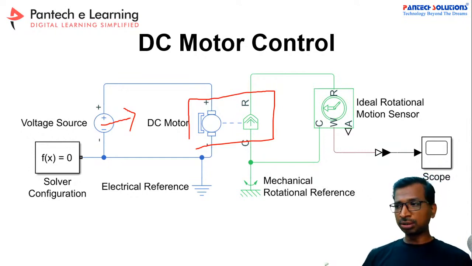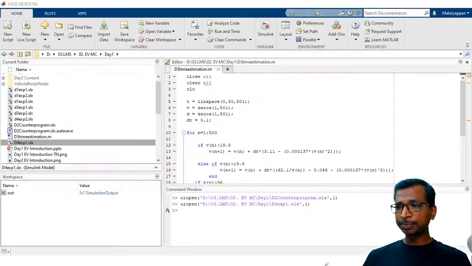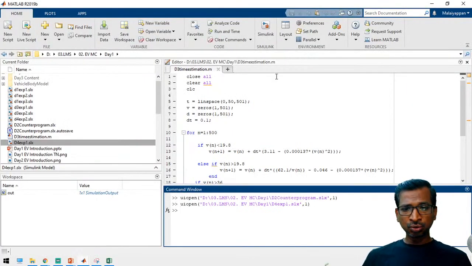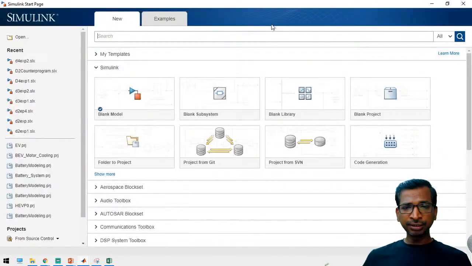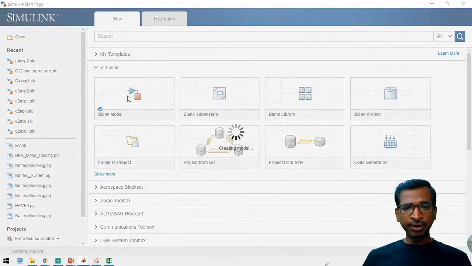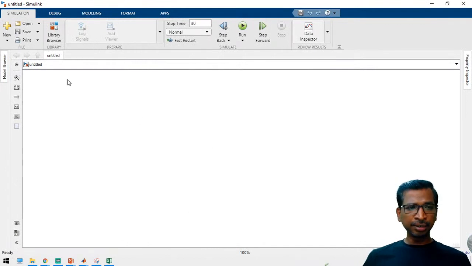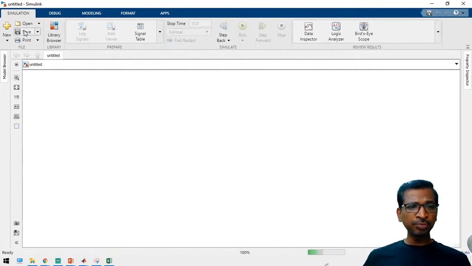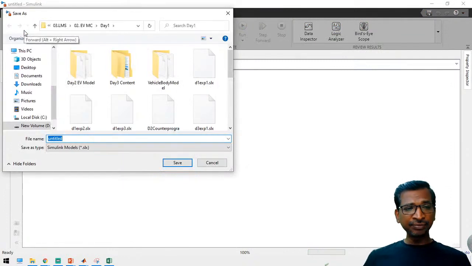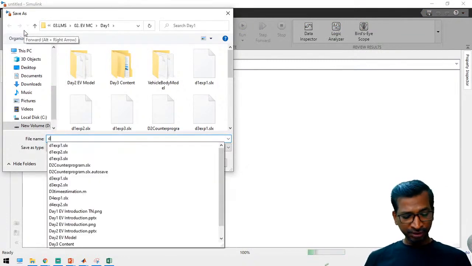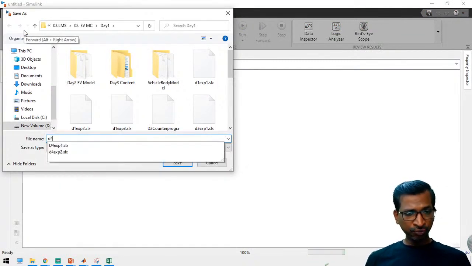So for that one, you just go to MATLAB and create a Simulink, create a new model. In this Simulink, you have an option where you can apply exact physical variables. So just go to day 4, experiment 3.